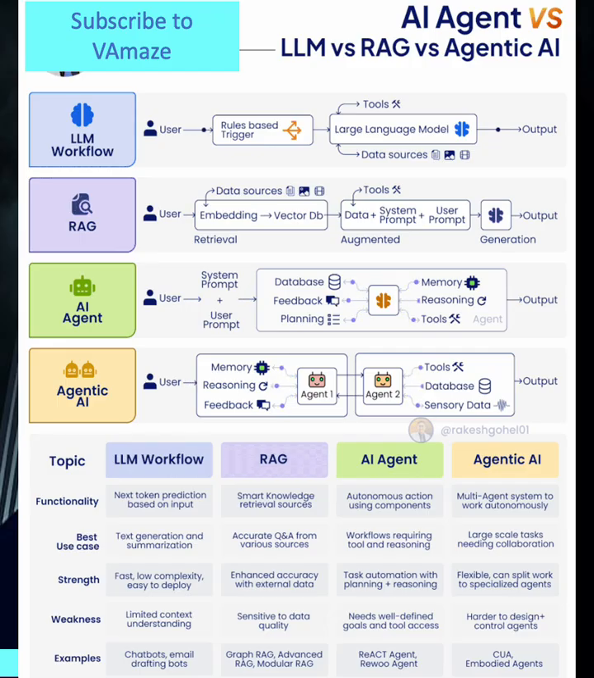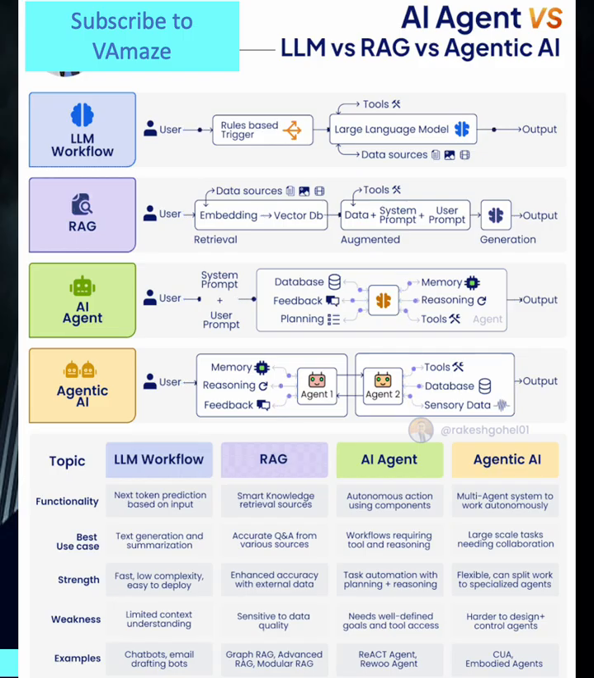AI agent, autonomous intelligence. The paradigm shift: AI agents represent a fundamental leap from reactive systems to proactive autonomous entities. These systems don't just generate responses. They plan, reason, remember, and execute complex workflows independently.